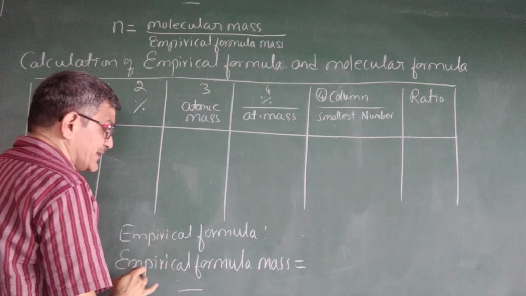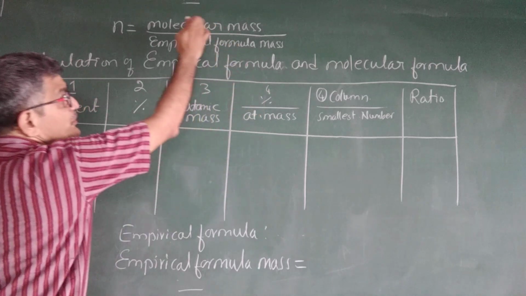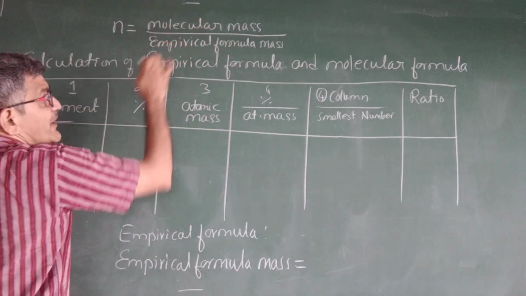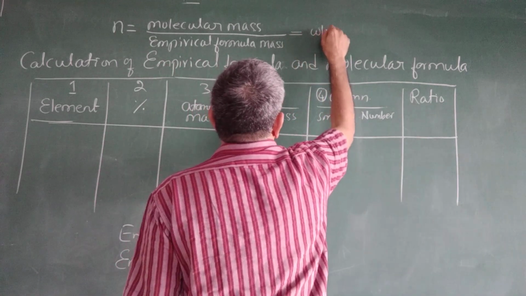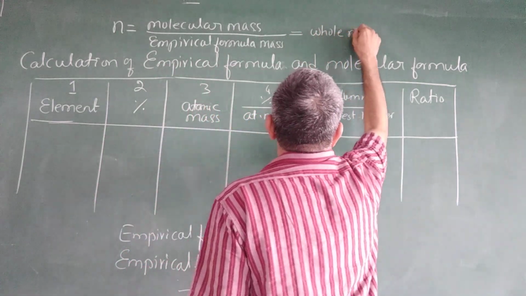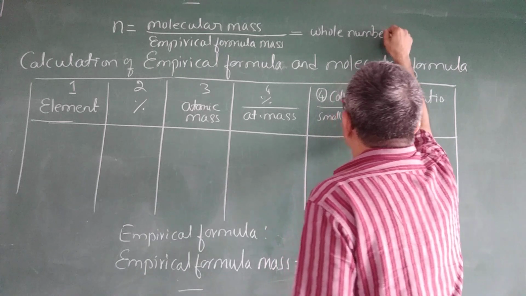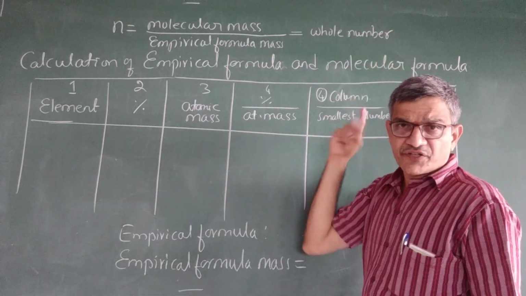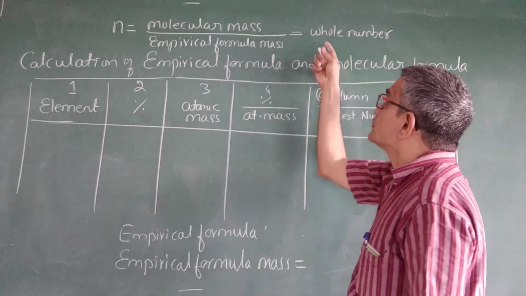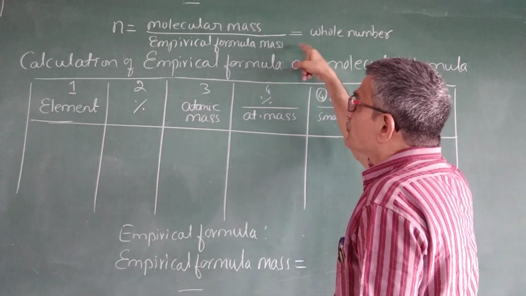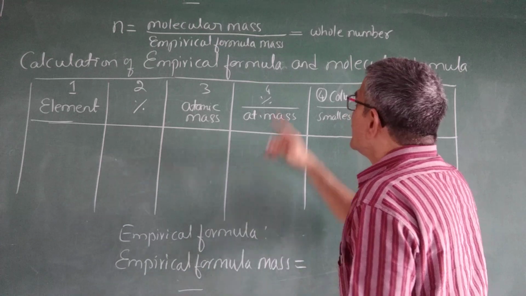You are getting the empirical formula mass, the molecular mass is given, and molecular mass divided by empirical formula mass is always equal to a whole number. It is not a fraction. It is very, very close to a whole number, or it comes as a whole number like 2, 3, 1. Okay, so that is a whole number. So up to this we get the n value.